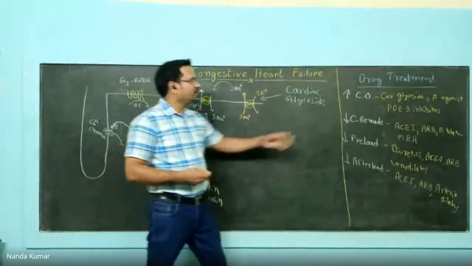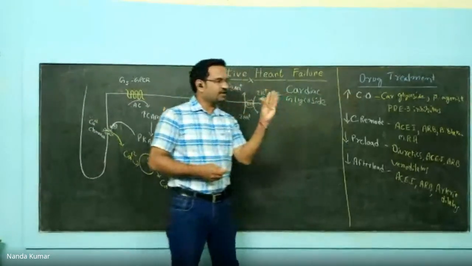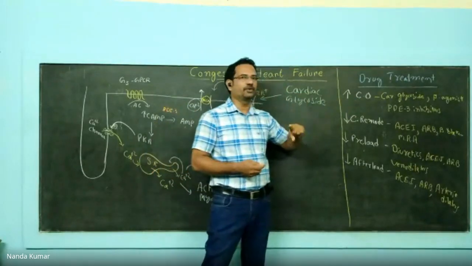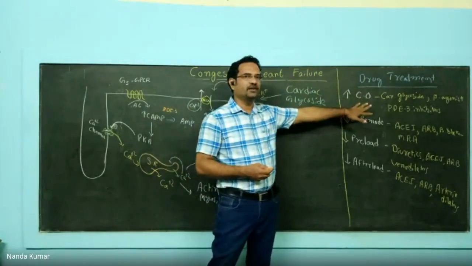If this is inhibited, calcium cannot move out, rather it stays inside and causes contraction. That contraction is nothing but inotropic action. Inotropic action means increasing force of contraction and causing increased cardiac output. So this is the mechanism of action of cardiac glycoside.